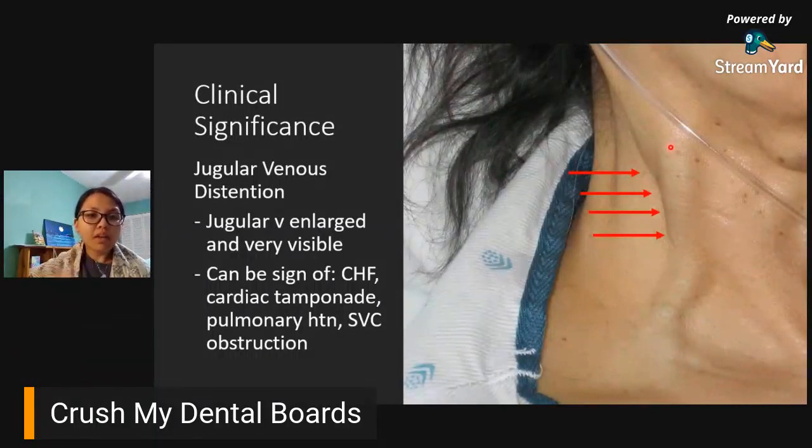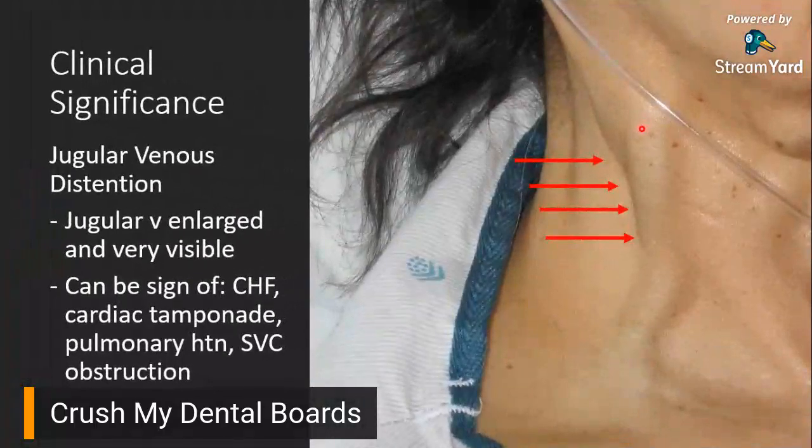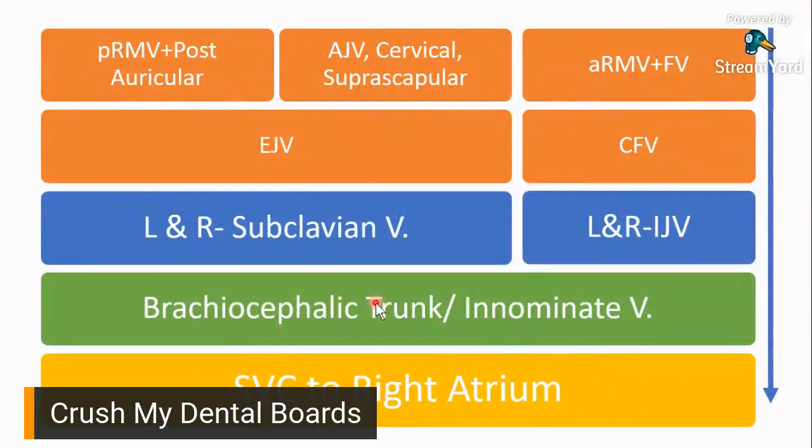Distension ng jugular vein. Very, very visible. Okay, recap.